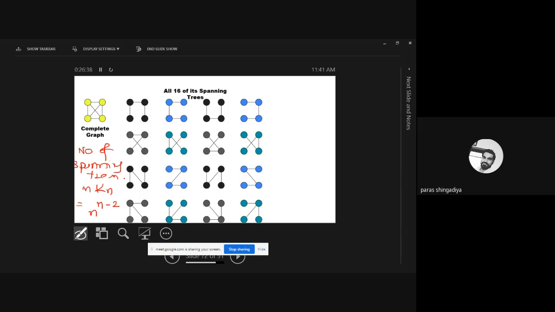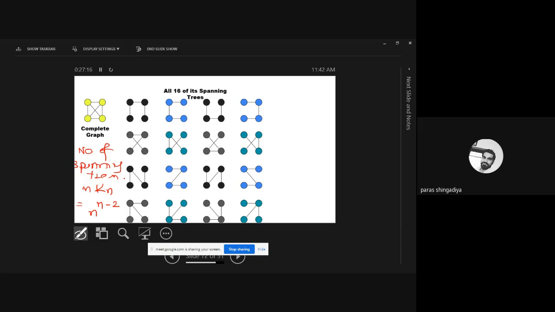You can create 16 different spanning trees of the K4. If you have K5, n is equal to 5, then you can create 5 raised to 5 minus 2, means 5 cube spanning trees you can create in K5. That question is asked as a 1 mark short question, otherwise a 1 mark MCQ. How many spanning trees can you find in the K9 graph, in the K11 graph, in the K20 graph? In that you do not draw all the spanning trees to verify your answer. You can use this formula to check it, n raised to n minus 2.